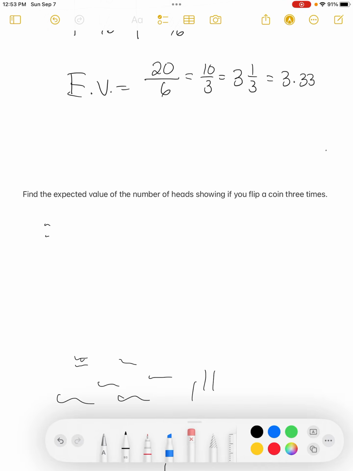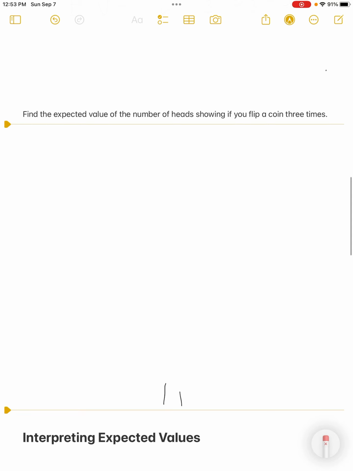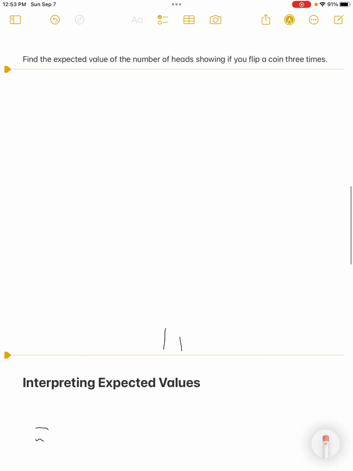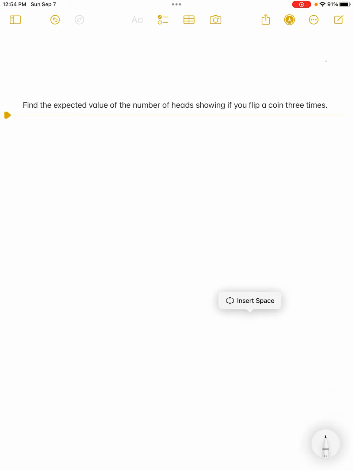So then they get some ones that, apologize for all the chicken scratch down here, are more complicated. They make you see the space. Find the expected value of the number of heads showing if you flip a coin 3 times. So let's talk about that. As you flip a coin 3 times, we want to know the number of heads showing, right? So we flip it once, flip it twice, flip it a third time. Number of heads that showed up.